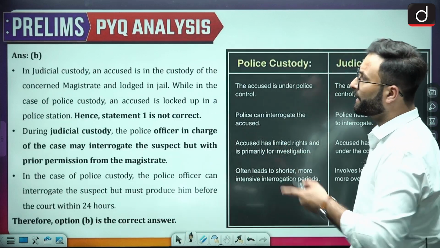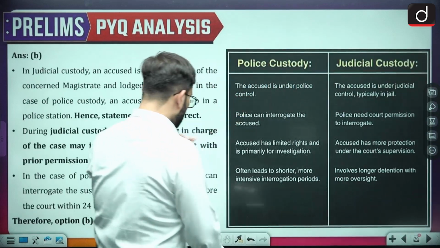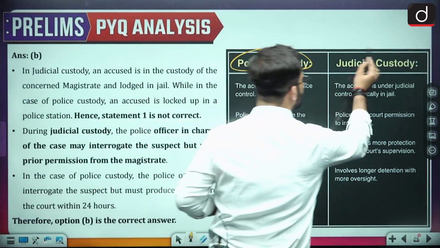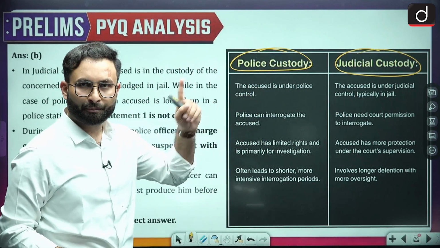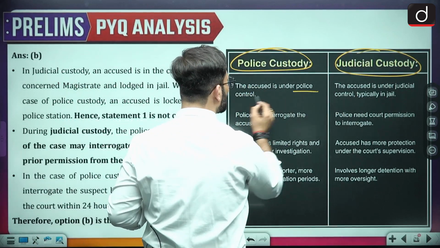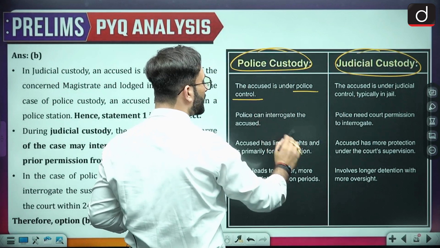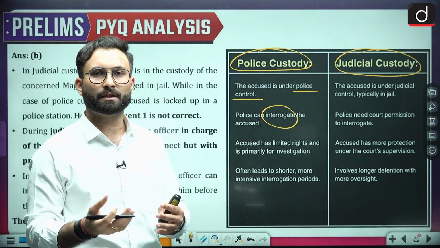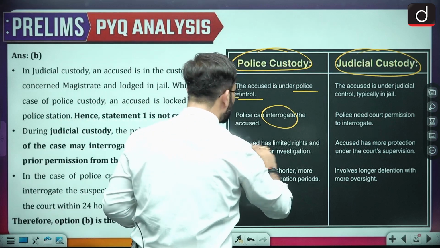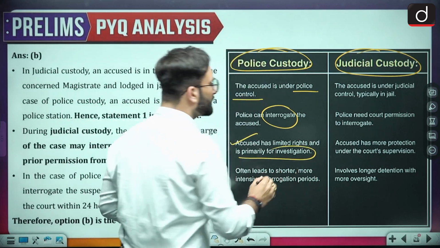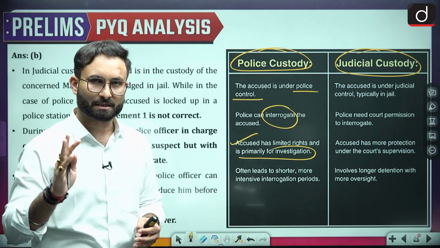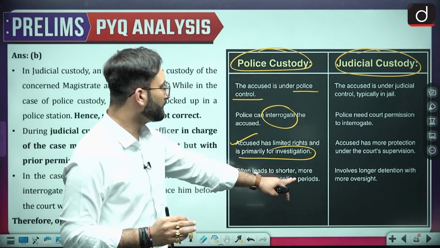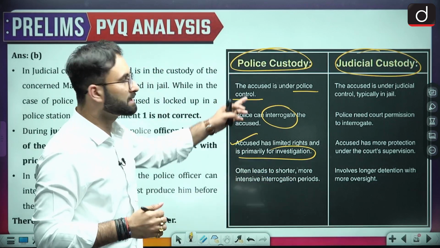Here you can see, when we talk about police custody and judicial custody, in police custody the person will be under the police station, under police control, and police can go for interrogation. They can ask questions over there. Accused has limited rights over here, and primarily that person will be in police custody for investigation purposes. This often leads to a shorter and more intensive interrogation period. So police custody is a shorter period.